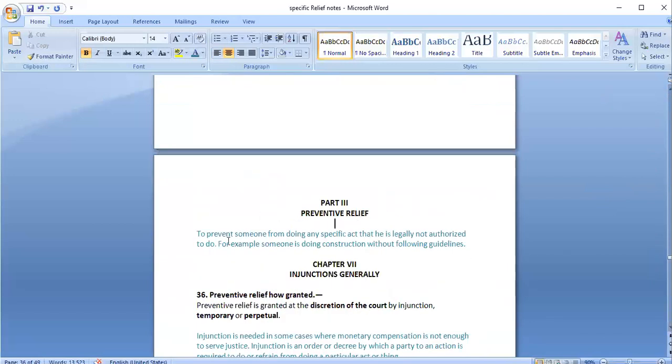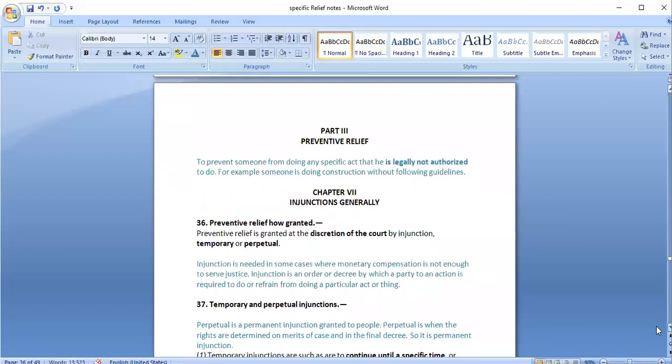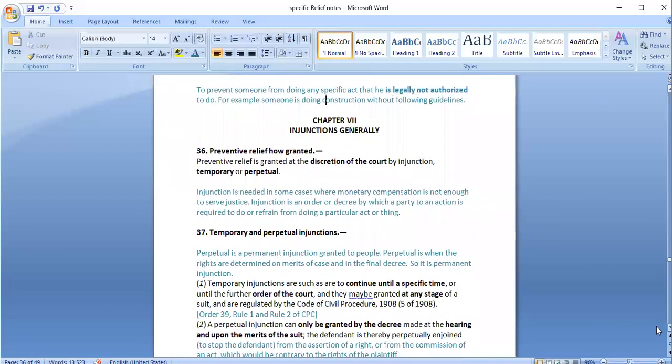So what is preventive relief? It is to prevent someone from doing any specific act that he is legally not authorized to do. For example, someone is doing construction without following the guidelines that they should follow based on government regulations, then we can have a preventive relief in order to stop that person from doing something which he is legally not authorized to do. So we are preventing the person from doing something or from not doing something. It is chapter 7 that is talking about injunctions generally.